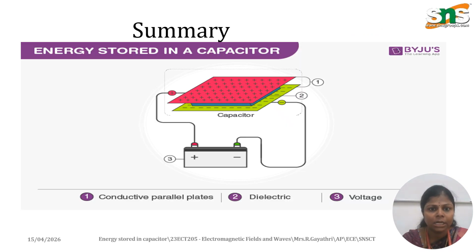And the summary part of the capacitance: it has two conductive parallel plates. In between there will be a dielectric medium, and it is connected to the voltage source. When it is connected to the voltage source, the upper plate will have positive charge and the lower plate will have negative charge, and the energy will be stored when the dielectric medium is correctly chosen.